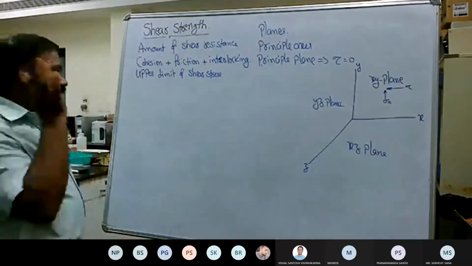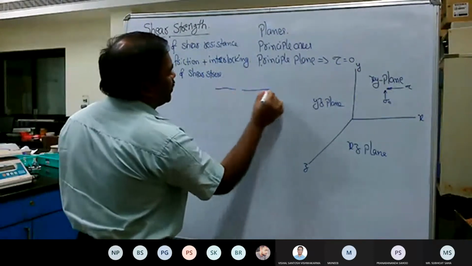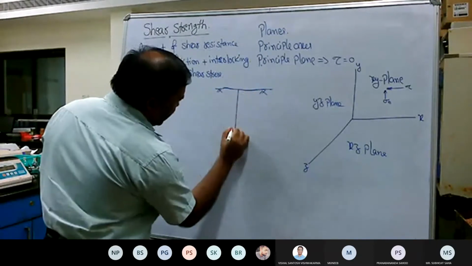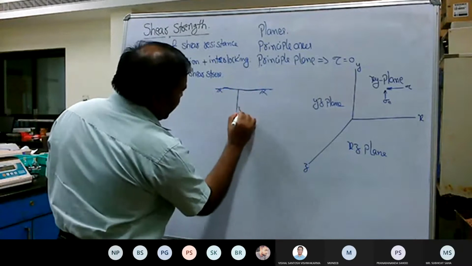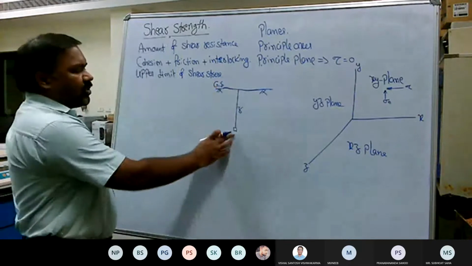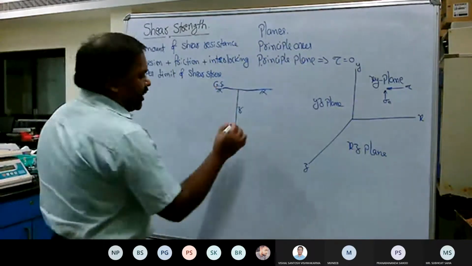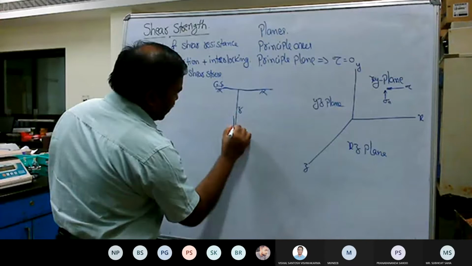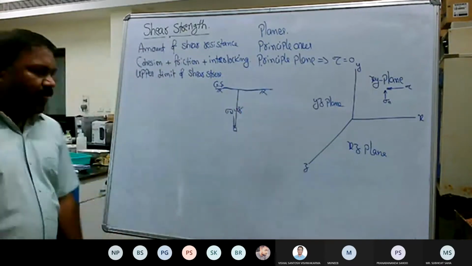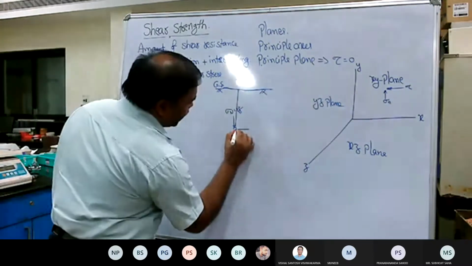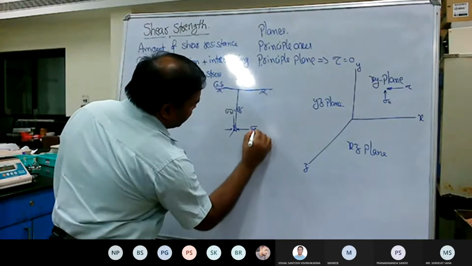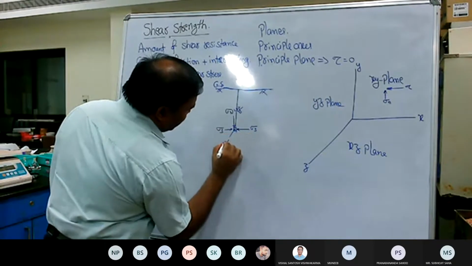Now let us take a small soil element. From the soil mechanics viewpoint, let us take a small element at a depth of z. This is the ground surface. On this small element there acts the normal stress, which is nothing but the overburden normal stress, gamma times z, and there acts the confining pressure. In case of soil, it is called the confining pressure. Normally we say this is sigma 3, so sigma 3 and sigma 2.